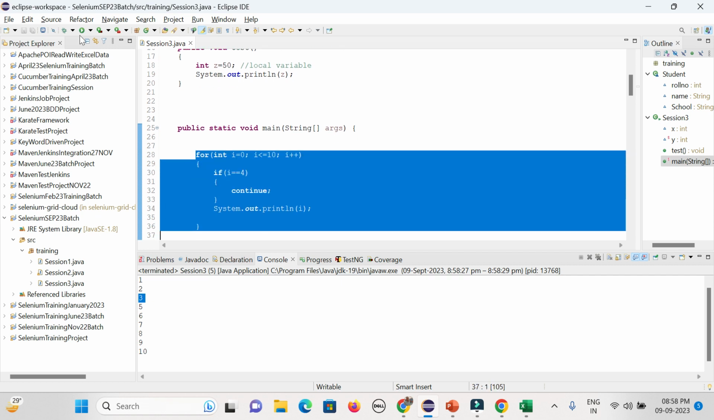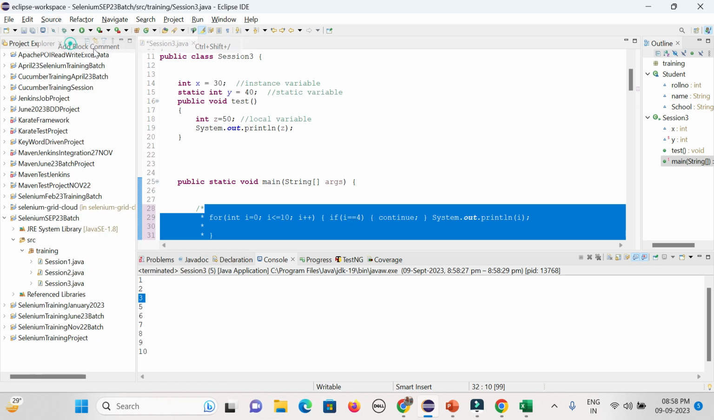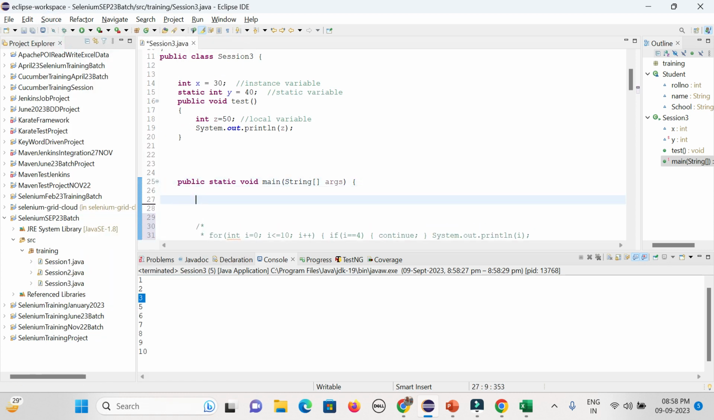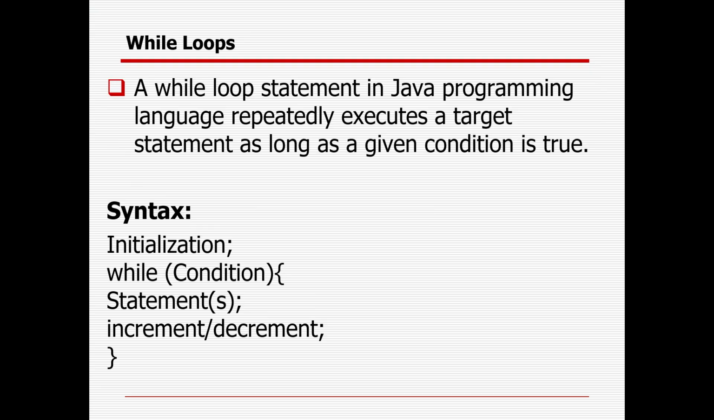Then the other two loops you can use are for when your number of iterations is not fixed, you do not know it, and you want to go with a condition. You can use the while loop and do while loop. The while loop statement in Java repeatedly executes a target statement as long as the condition is true. So how can you do that? You need to do initialization first. So what is initialization?